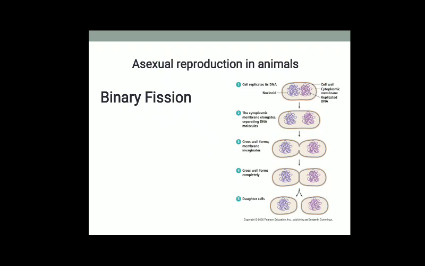Next, asexual reproduction in the case of animals. In animals, we have various categories of asexual reproduction, that is, fission. Fission is of two types: binary fission and multiple fission. In binary fission, a single parent simply divides into two daughter cells without involving any fusion of gametes. It can be seen in bacteria also. This is a schematic sketch of binary fission.